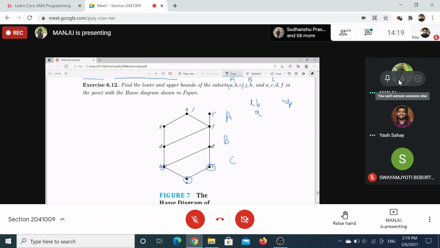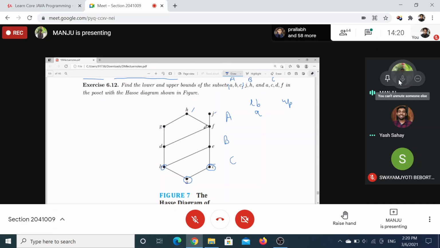E. B and C can't become upper bounds, right? Because these are not related. E is related from all of these, right? F is also related from all of these. H is related from B, A, and C also. What about J? Is J related from B? Yes, obviously.